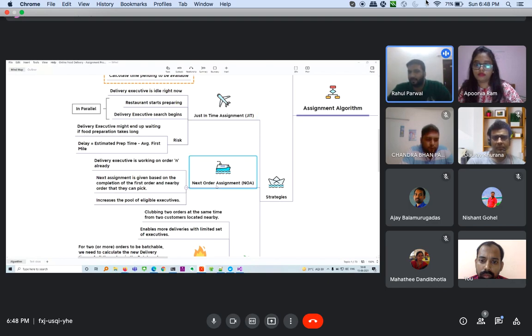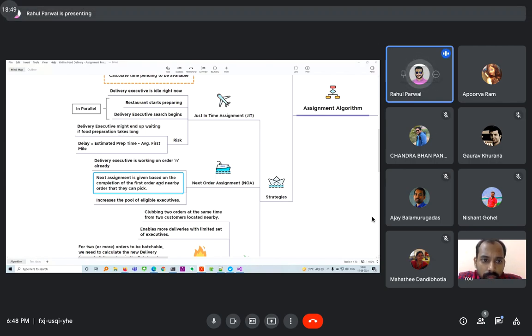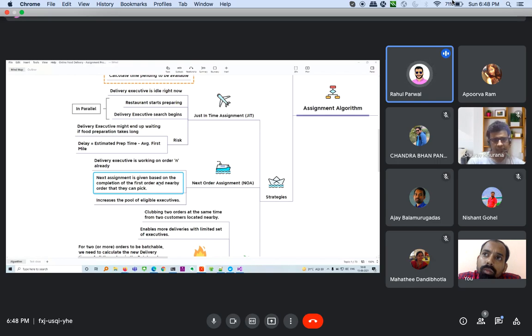A better thing that they try to do is next order assignment. Here the delivery executive is already working on an order N, which is assigned to them, and the next assignment is given based on the completion of the first order and a nearby order that they can pick. So if they are going to some location A and they get another order, from their database they check whether there is a nearby restaurant from where they can pick and a nearby customer where they can deliver.